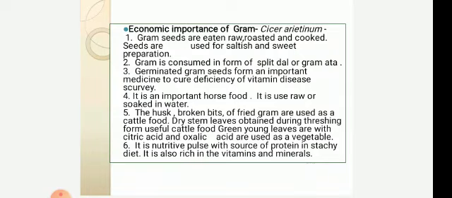It is an important horse food, used raw or soaked in water. The husk and broken bits of fried gram are used as cattle food. Dry stems and leaves obtained during threshing are also useful as cattle food. Green young leaves contain citric acid and oxalic acid and are used as a vegetable. It is a nutritive pulse, a source of protein in a starchy diet. It is also rich in vitamins and minerals.